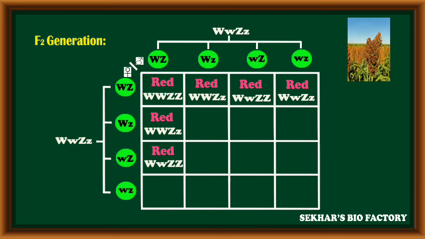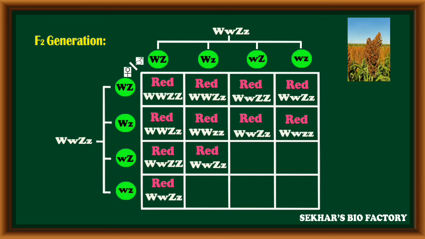The next combinations become heterozygous. With both genes heterozygous, capital W small w, capital Z small z, red color grains are expressed. The next combination is capital W capital W, small z small z. Because of the gene W dominant allele, the nature is not expressed, and the grain is red. The next combination, capital W small w, small z small z, red color grains.